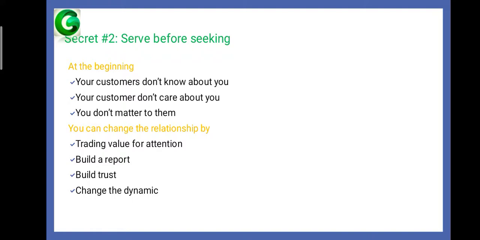But by going this way, after a few days or after a few months, this will be changed by the relationship, by trading value for attention, building rapport, building trust. You have to change the dynamic. These are the tips to change your relationship with your customers.